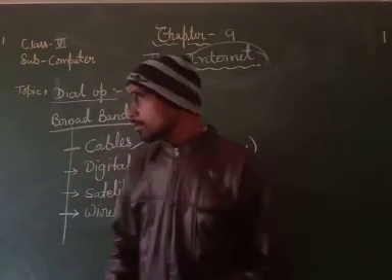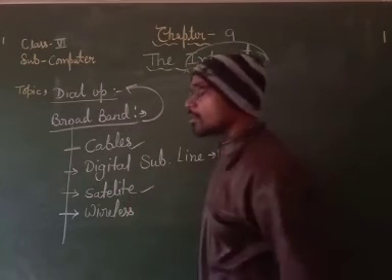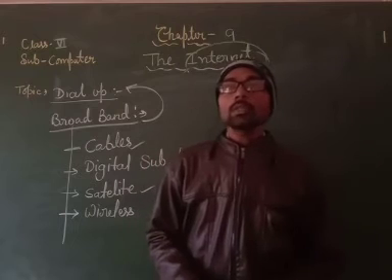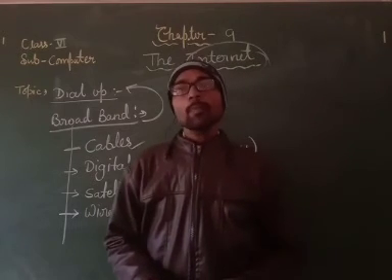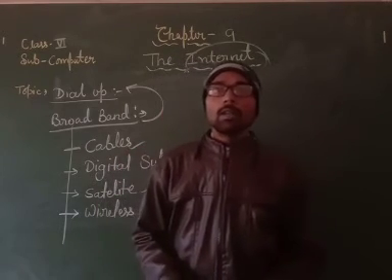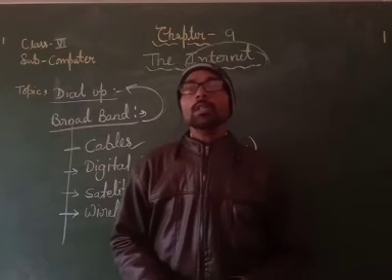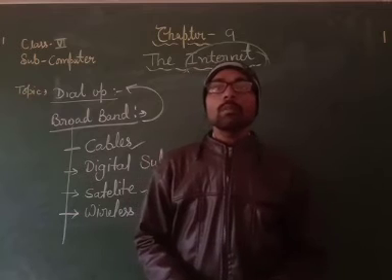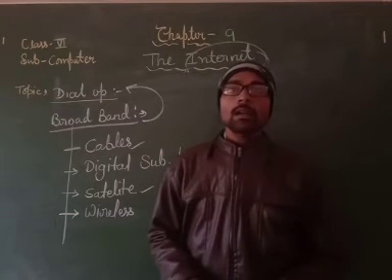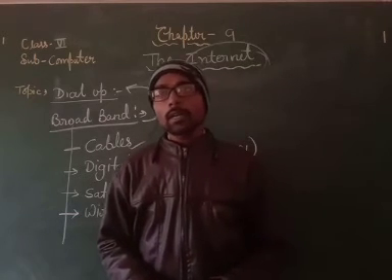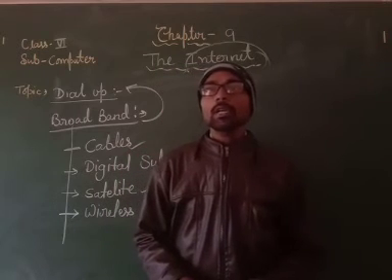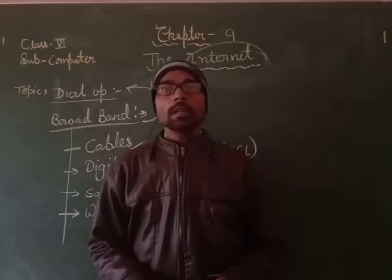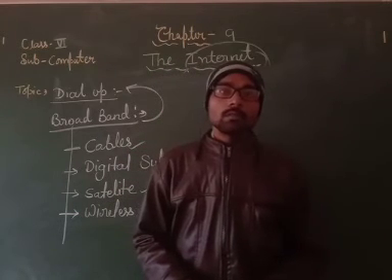And satellite, that is the third. This mode is generally used in those areas where other types of broadband are not available. In this type of connection, a satellite dish is installed on the top of a building in order to establish an internet connection. This type of connection is slower than cable and DSL broadband.